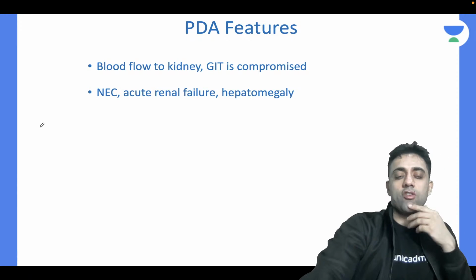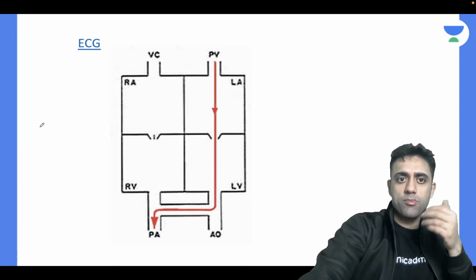The blood flow to the kidney will be compromised, GIT will be compromised, patient will have necrotizing enterocolitis, acute renal failure, hepatomegaly, everything.